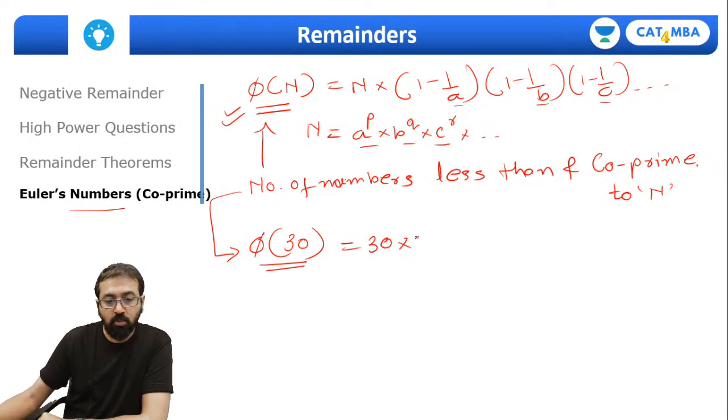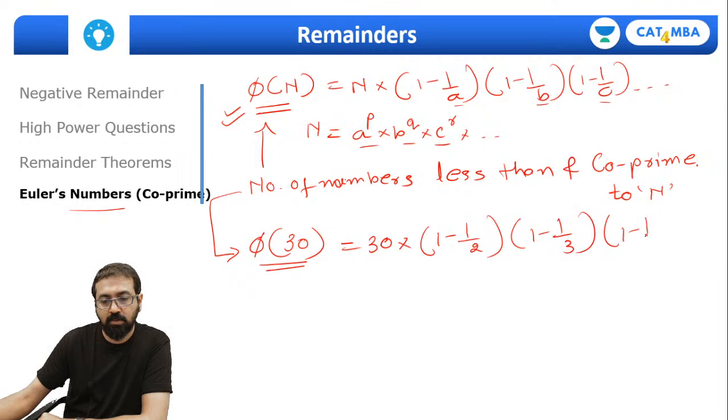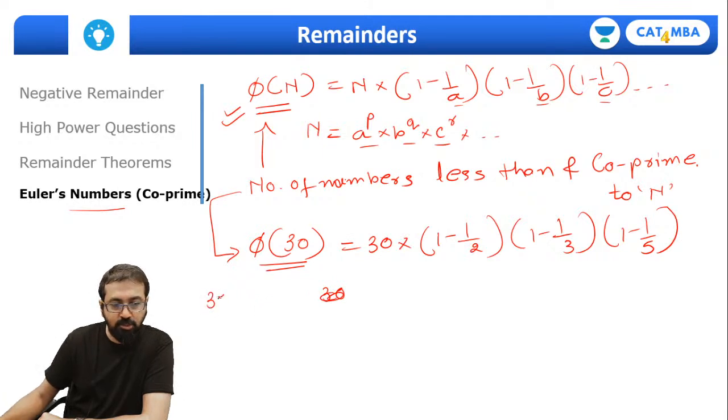This can be found using the formula: 30 into 1 minus 1 by 2 into 1 minus 1 by 3 into 1 minus 1 by 5. Why? Because the prime factorization of 30 is 2 raised to 1, 3 raised to 1 and 5 raised to 1, so the prime factors of 30 are 2, 3 and 5.